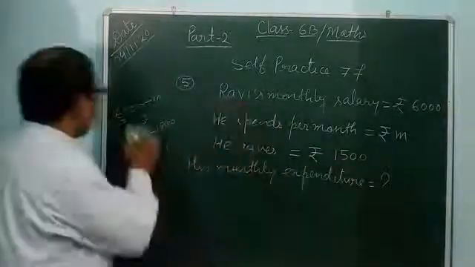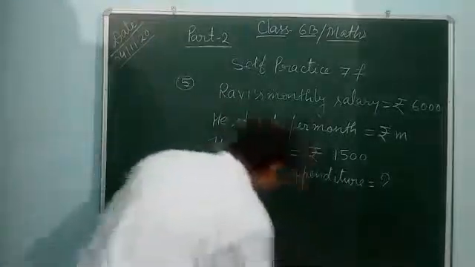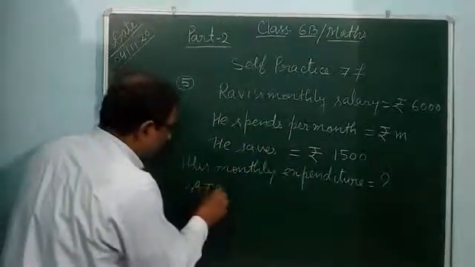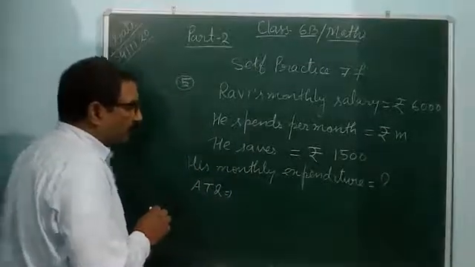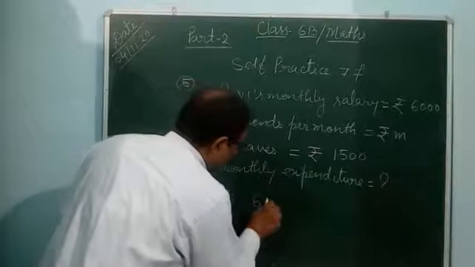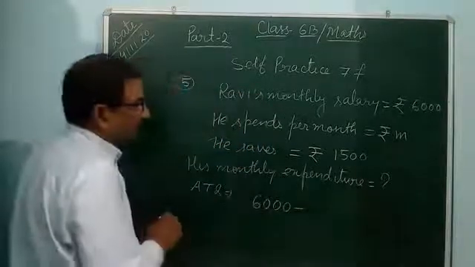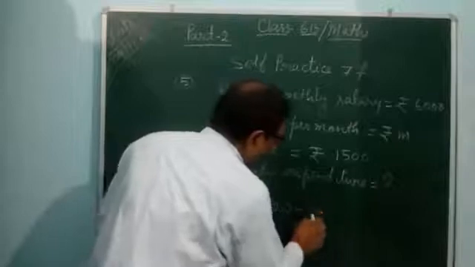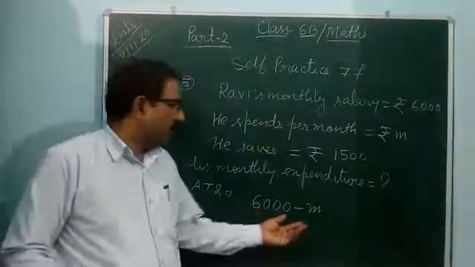So how? You see, it is a rough work. According to the question, he earns 6,000. From 6,000 he spends m rupees.